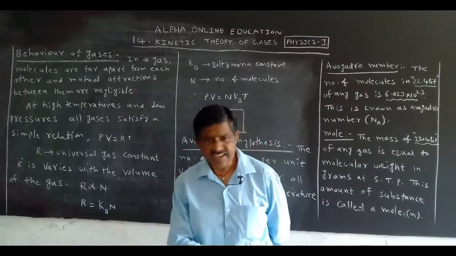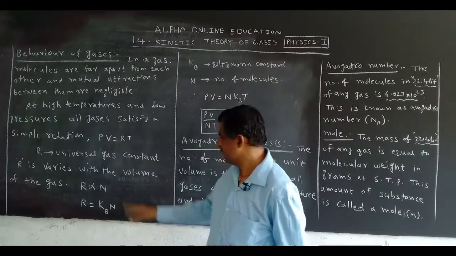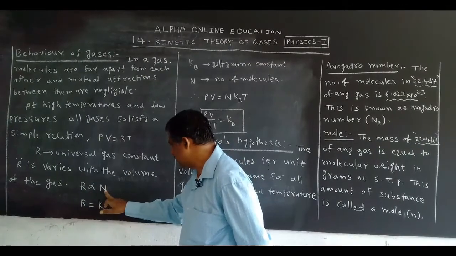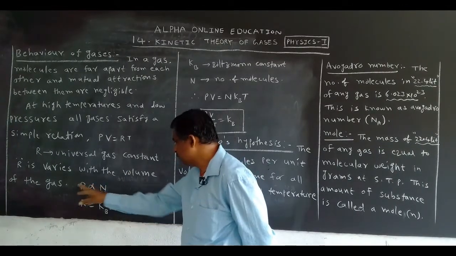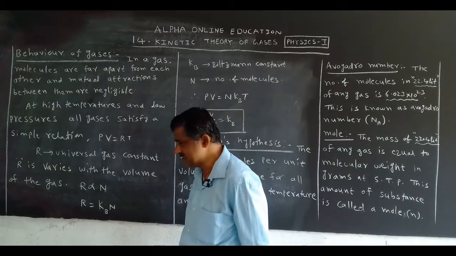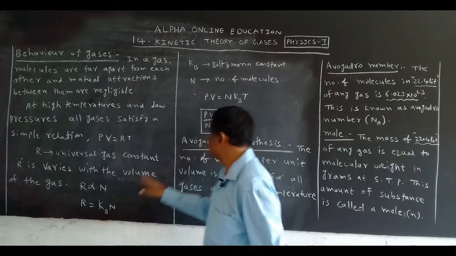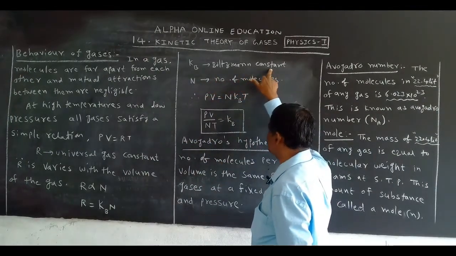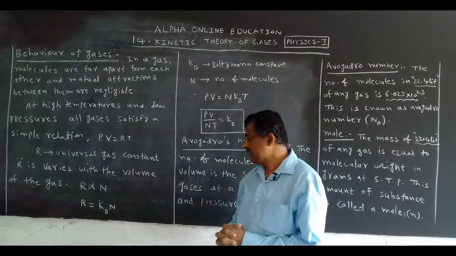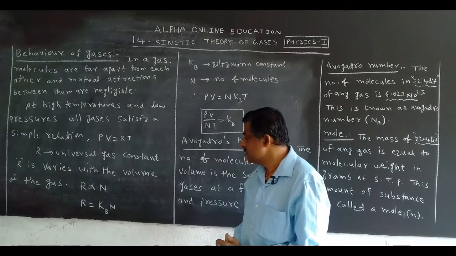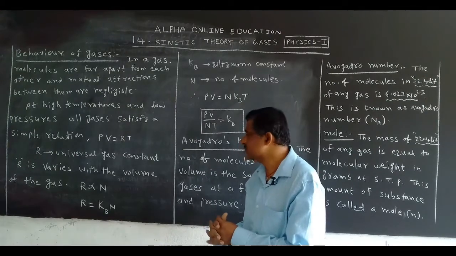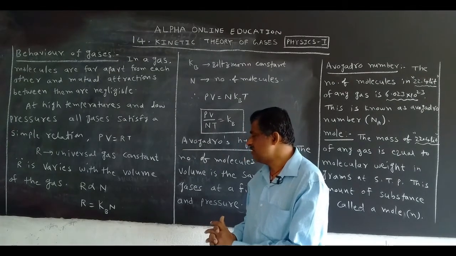Capital R also varies with the volume of the gas. So, R is proportional to N. If you remove the proportionality, we will get one constant. That constant is called Kb. What is Kb? Boltzmann constant. What is capital N? Number of molecules. What is capital R? Capital R is the universal gas constant. It is proportional to the number of molecules, but capital R varies with the volume of the gas.